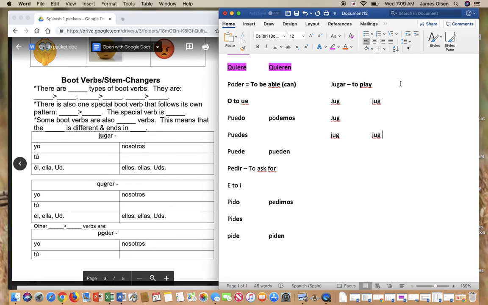But I know that this one, and you should write this over to the side here, changes from U to UE. So instead of just U, I need to change this to UE. UE, UE, UE, and nosotros doesn't change. Now I can go in and add my AR verb endings.